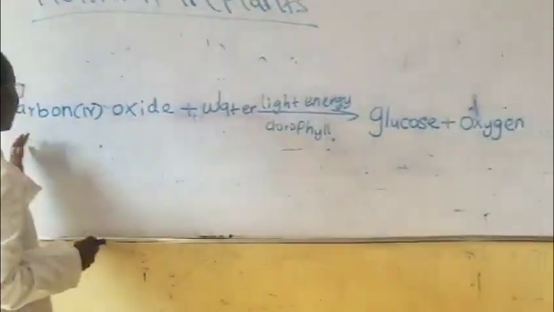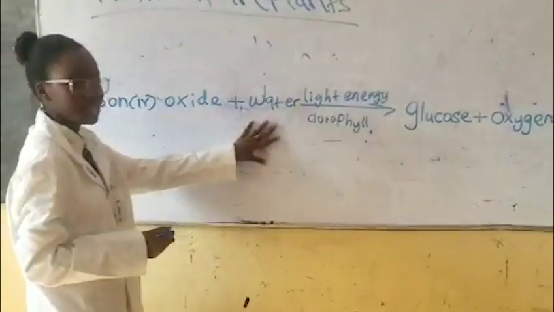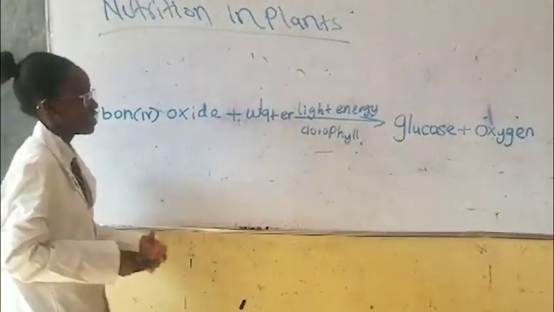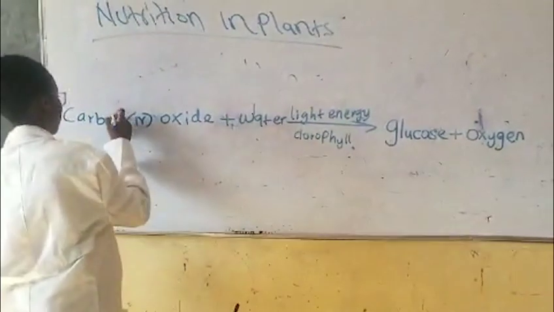The raw materials, carbon dioxide and water, which are simple substances. Write them down there. These are the raw materials.